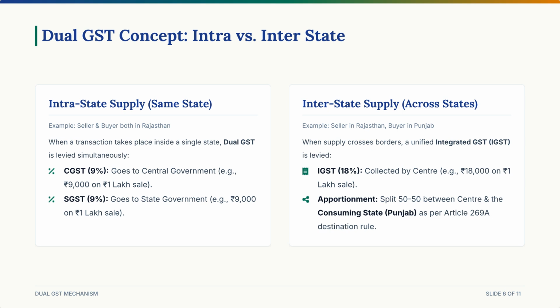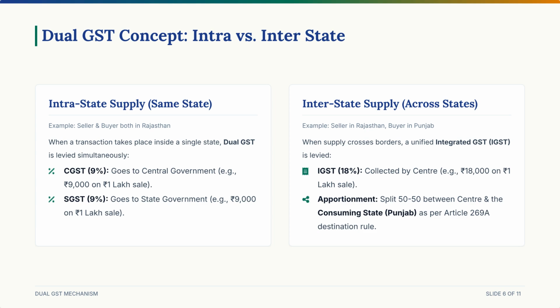Now imagine Mr. Ram in Rajasthan sells those same goods to Mr. Raju, but Mr. Raju is sitting in Punjab. Since it crosses state borders, it is an interstate supply. Here, we don't apply CGST or SGST separately. Instead, we apply a single unified tax called IGST, integrated GST, at the full 18%, which comes out to 18,000 rupees. As per Article 269A, this entire 18,000 rupees is collected upfront by the central government.